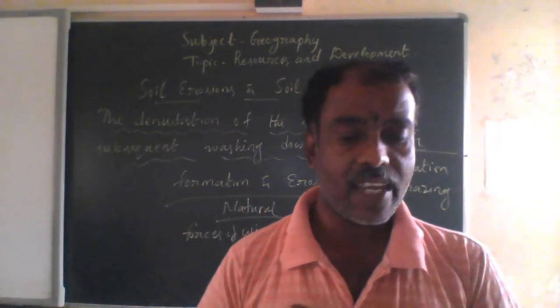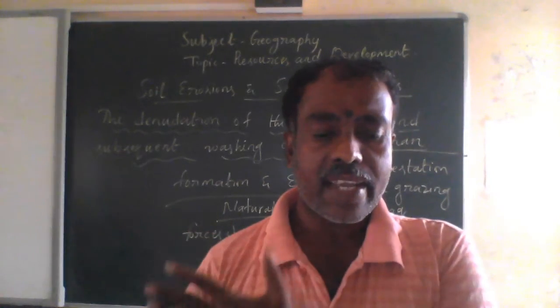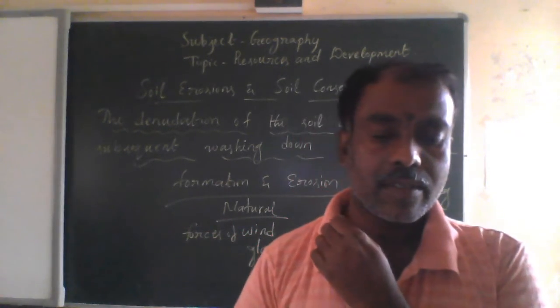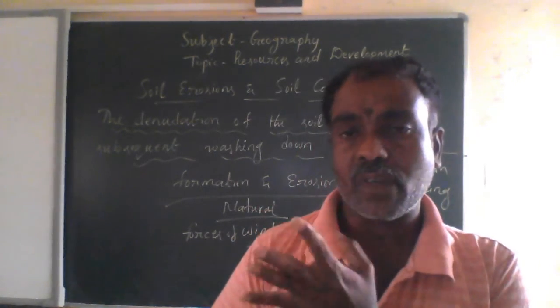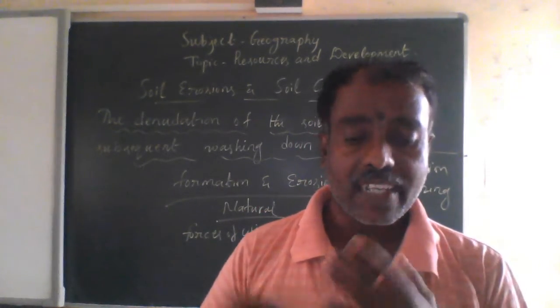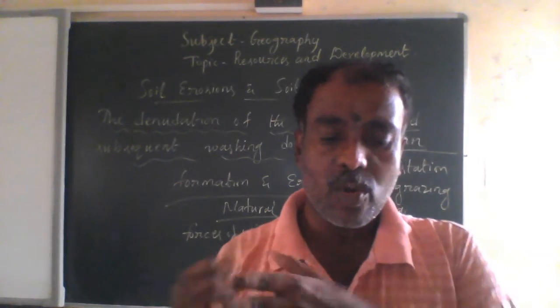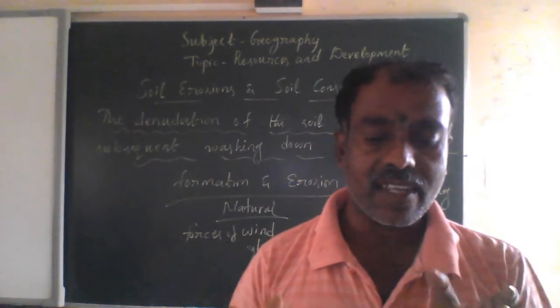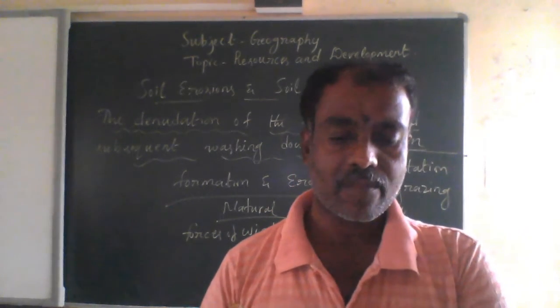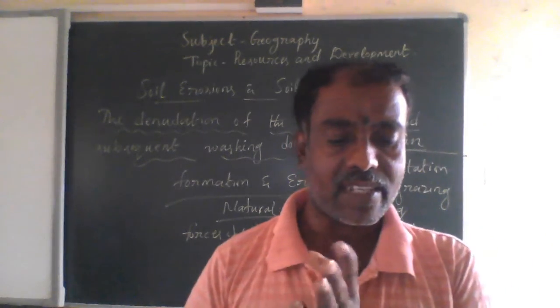The first thing is that ploughing along contour lines can decelerate the flow of water down the slopes, and this is called contour ploughing. And steps can be cut out on the slopes, making terraces, and terrace cultivation restricts erosion. The western and central Himalayas have well developed terrace cultivation or farming.